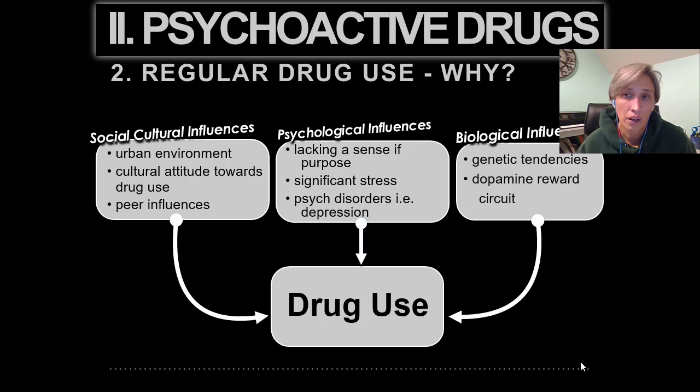And finally, biological influences with drug use is genetic tendencies. So if you have a twin that uses, that's going to increase the chance that you're going to. And the dopamine reward circuit, we can get addicted because it gives us good feeling stuff. Overall, drugs are bad unless they're medically prescribed.